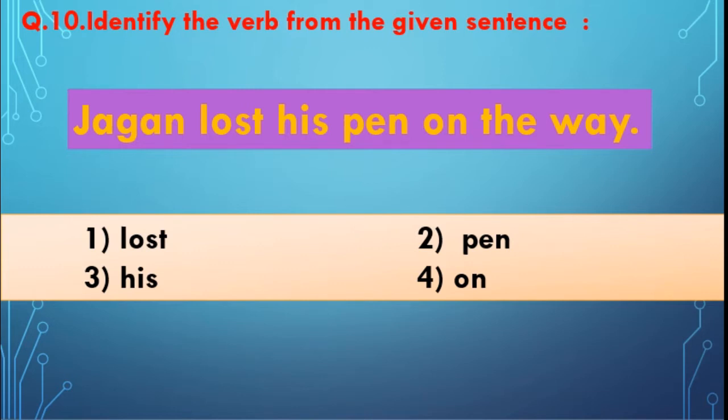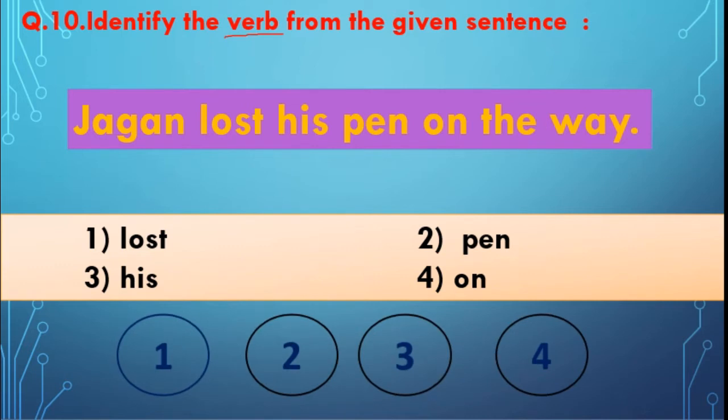10th one. Identify the verb from the given sentence. Again here, action word. Verb is asked. Okay? Jagan lost his pen on the way. Same sentence is here, but here we have to find out the verb. Options are lost, pen, his, on.